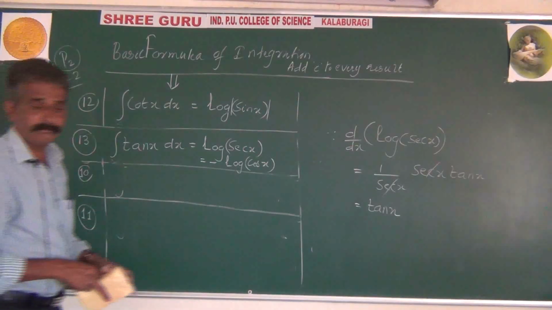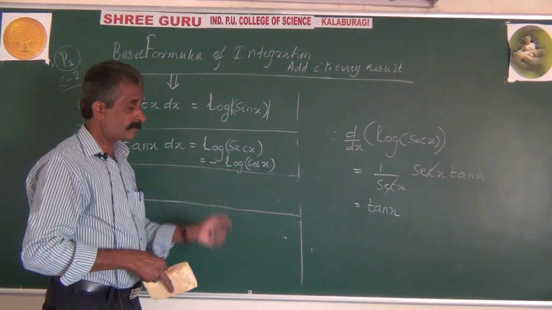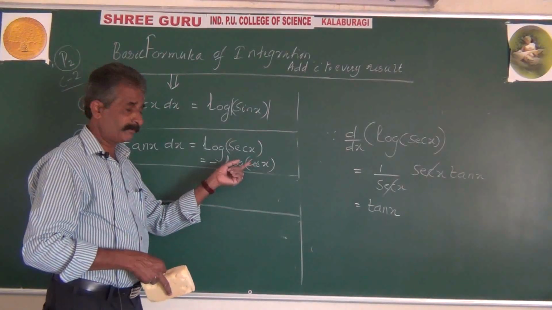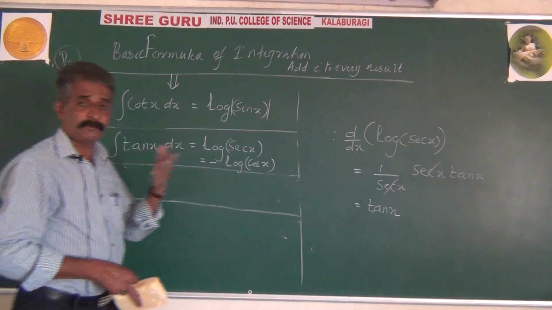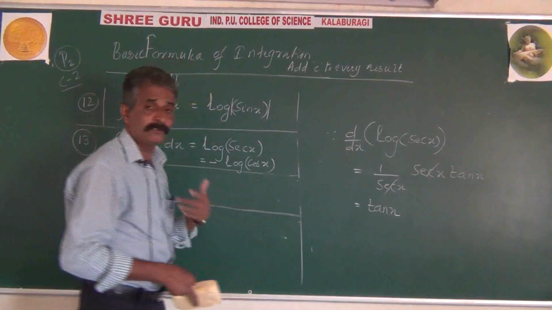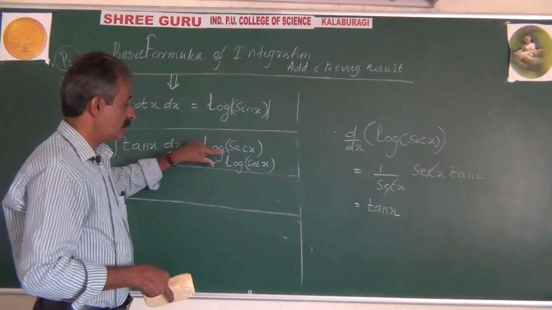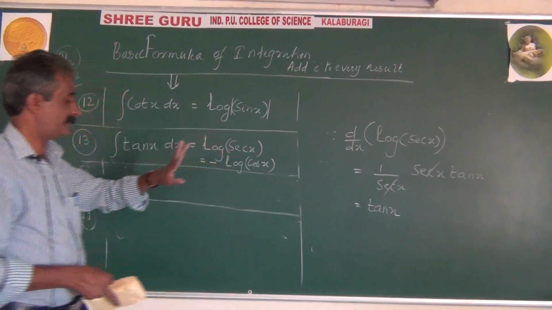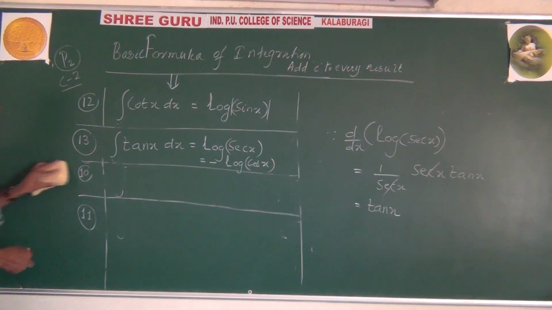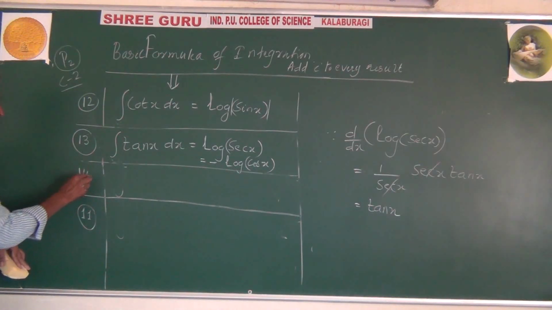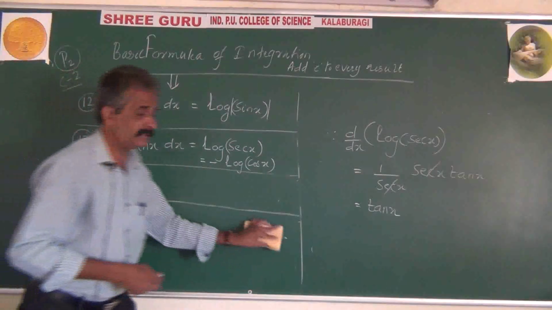How? Minus 1 will become a power because of the log theorem. It is cos x to the power minus 1, as good as 1 divided by cos x. But what is 1 divided by cos x? It is equal to secant x. So you can take either log sec x or minus of log cos x. Both are the same in meaning. This is the 14th formula, or 15th; please maintain the numbering of formulas in continuity.